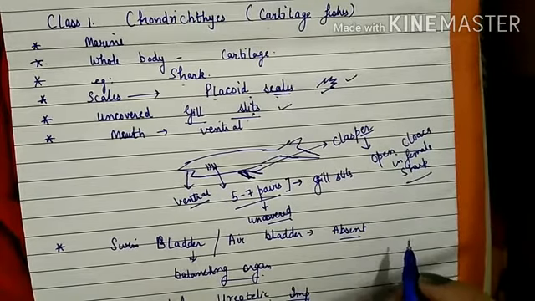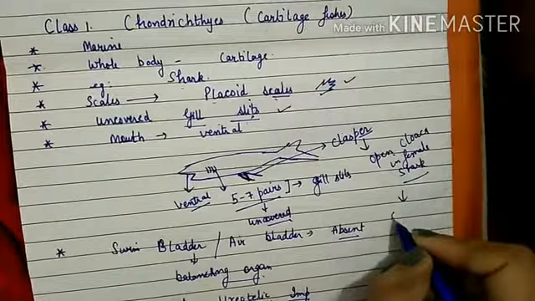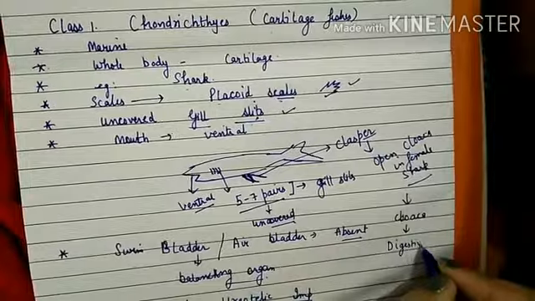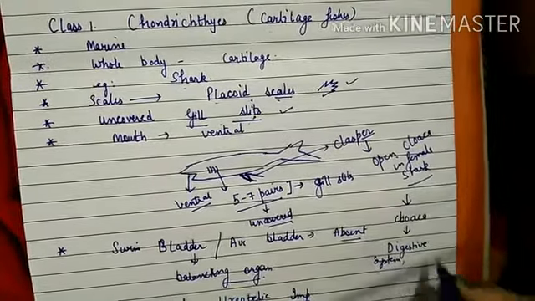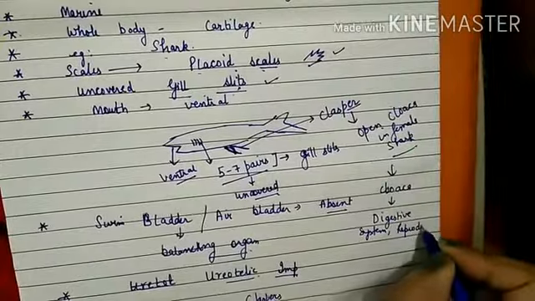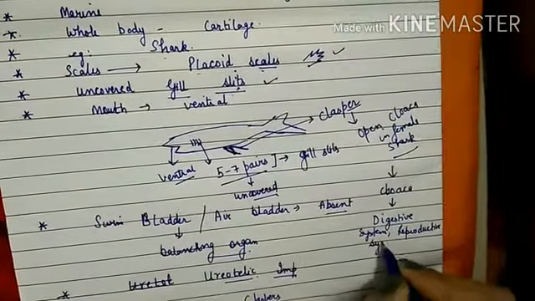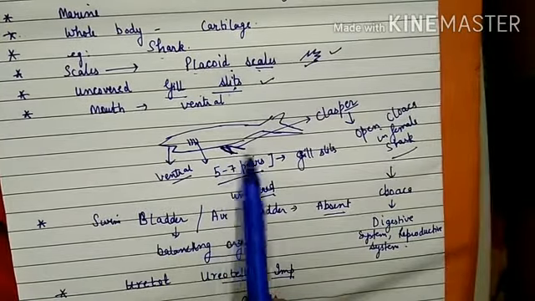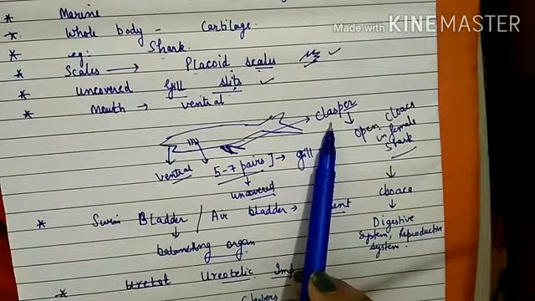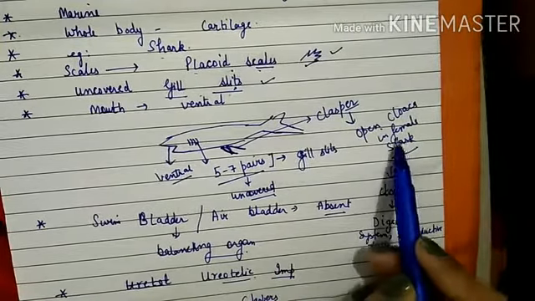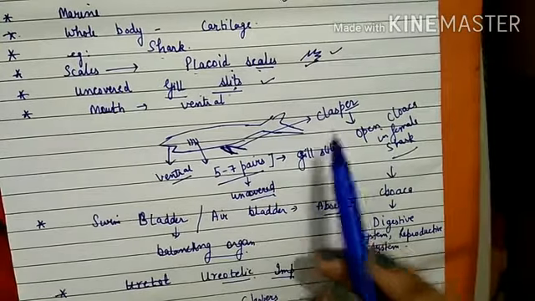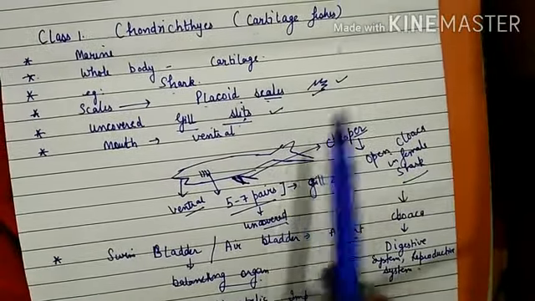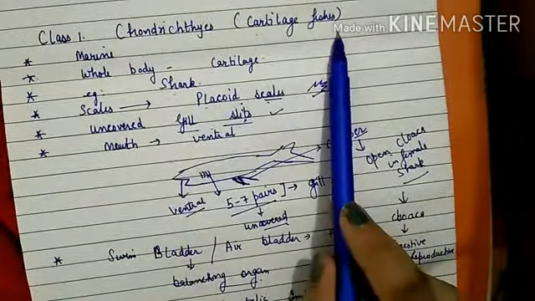So what do we mean by cloaca? Cloaca is a common opening for the digestive system and reproductive system. So during mating, what will happen? This pelvic fin, modified into a sharp structure known as clasper, will open the cloaca in the female shark and it will deposit the male sperms. Then this is about the class Chondrichthyes or cartilaginous fishes.